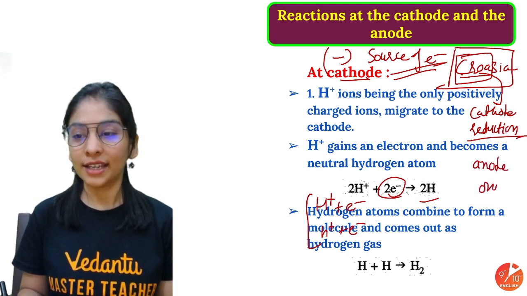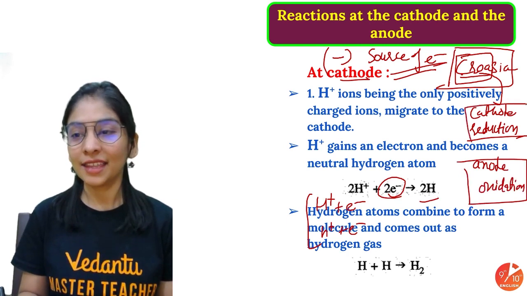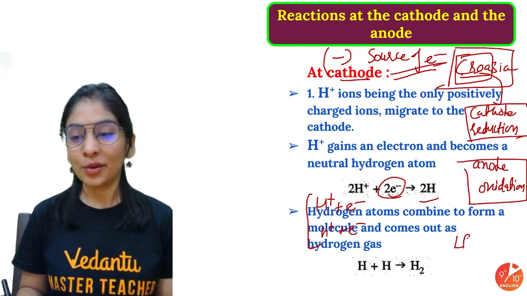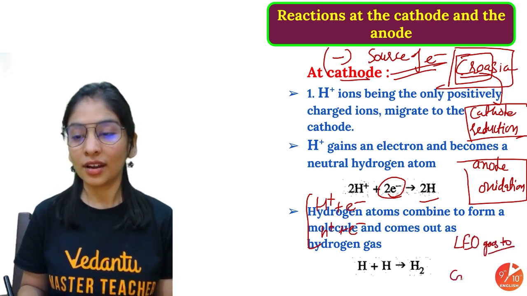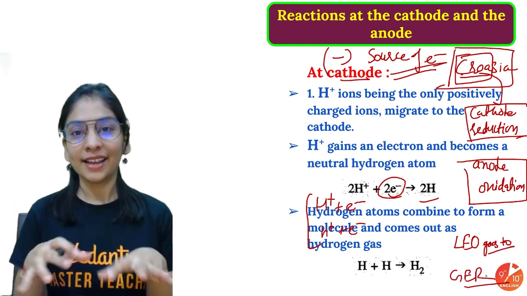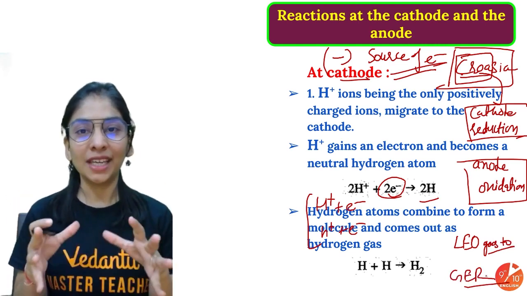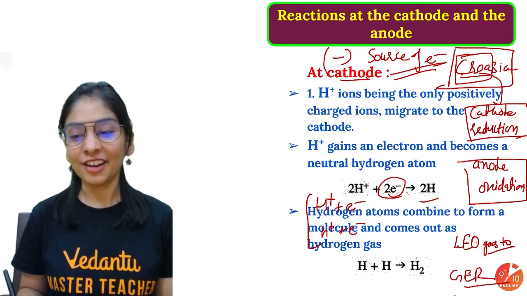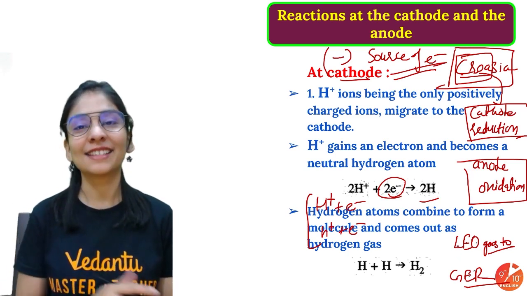Anode oxidation. Now, what is oxidation and reduction? I think I taught this in previous classes. You can remember it with the statement, LEO goes GER. Loss of electron is oxidation. Gain of electron is reduction.